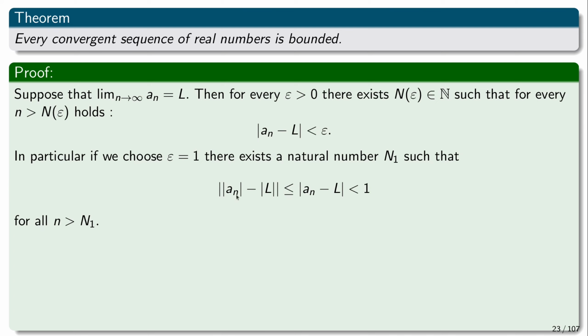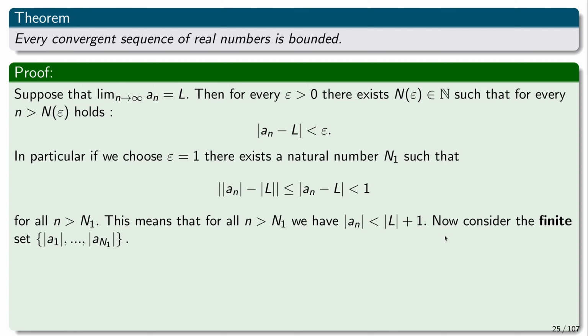So in particular, this means that the absolute value of a n minus the absolute value of L is smaller than 1. And this is all we need. The other part says that this is bigger than minus 1. But it's enough actually to know that this is smaller than 1 to conclude that for every n that is greater than n1, the absolute value of a n is no bigger than this constant fixed number, the absolute value of the limit plus 1. So this means that for every n greater than n1, the absolute value of a n is no more than this.